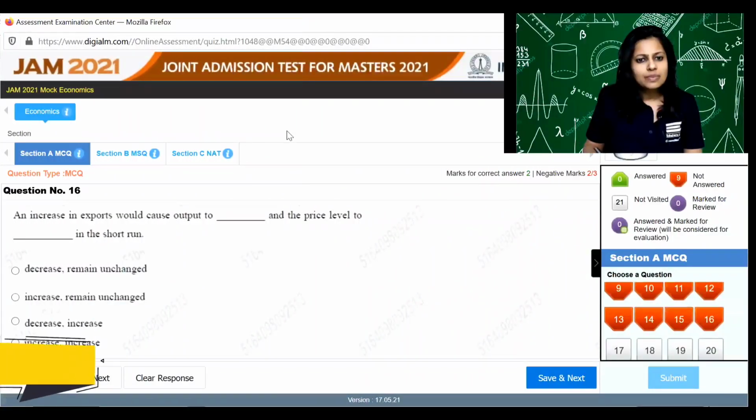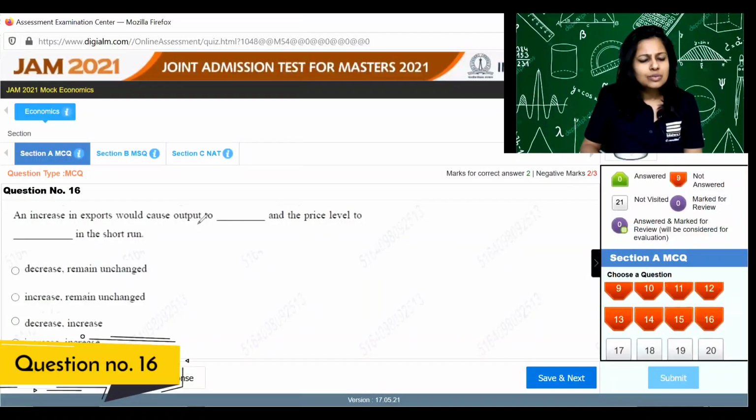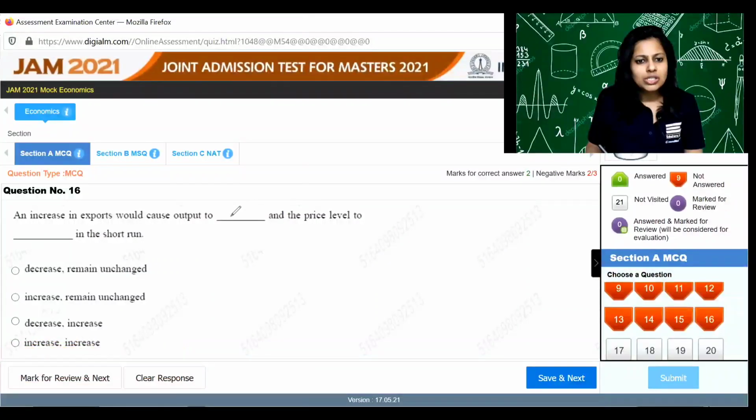All right, question number 16. An increase in exports would cause output to increase because of the multiplier and the price level to remain the same in the short run. So the short run price level does not change. So the answer is B.